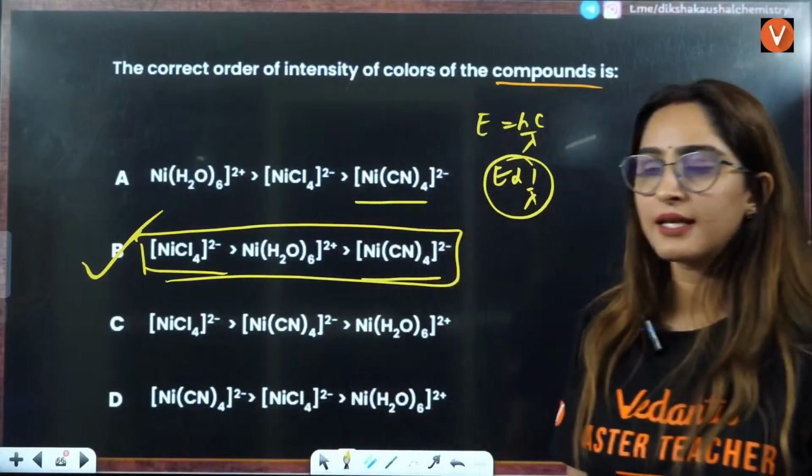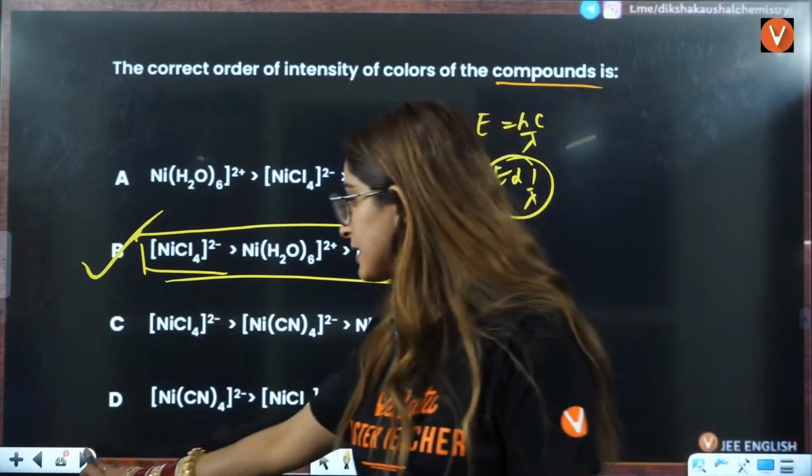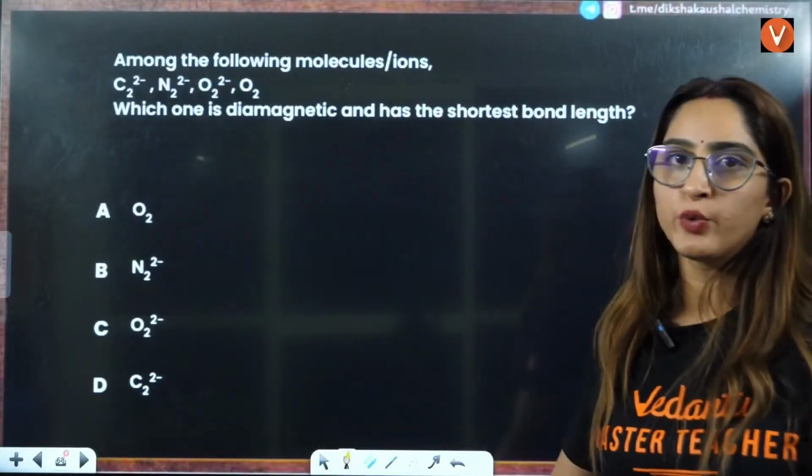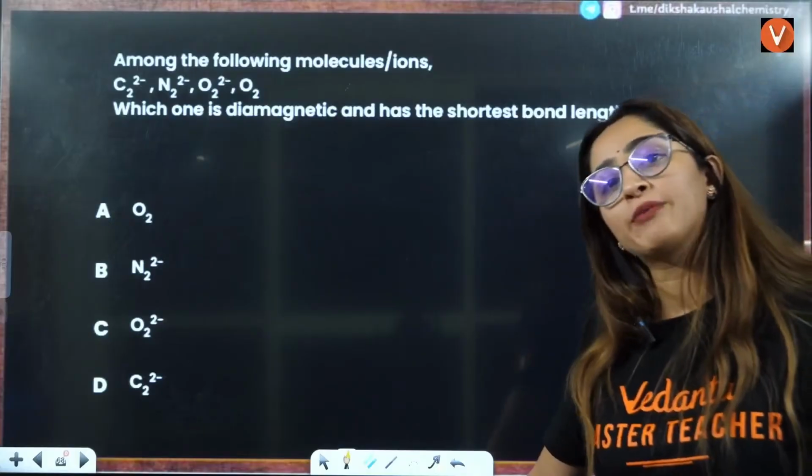Is that clear to everybody? Intensity defines the amplitude, right? And that is defined by the wavelength.